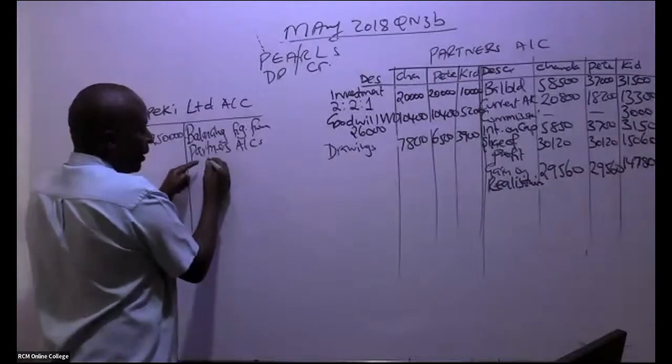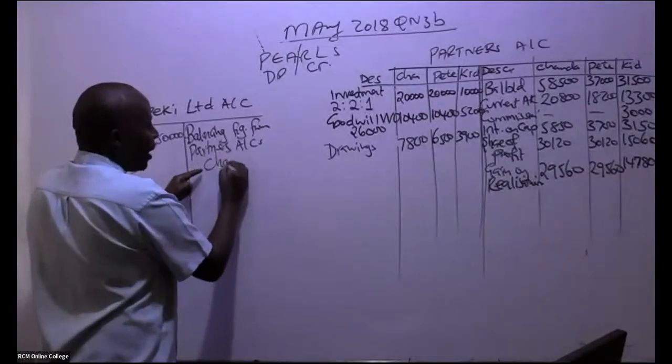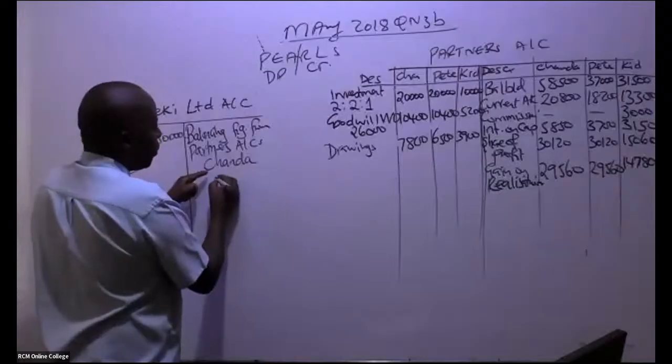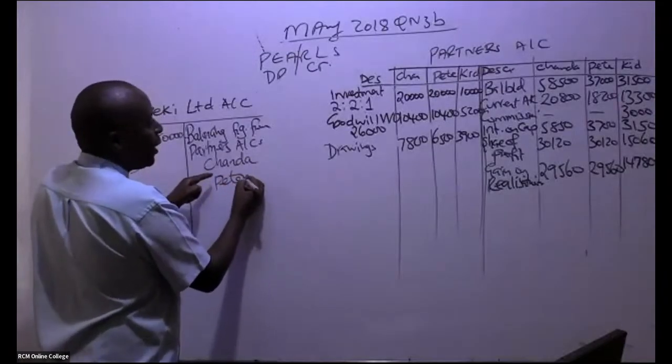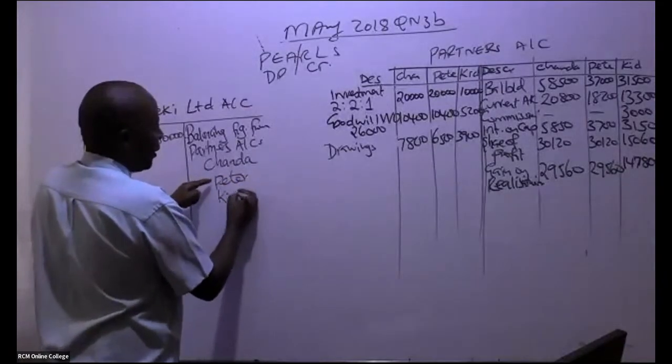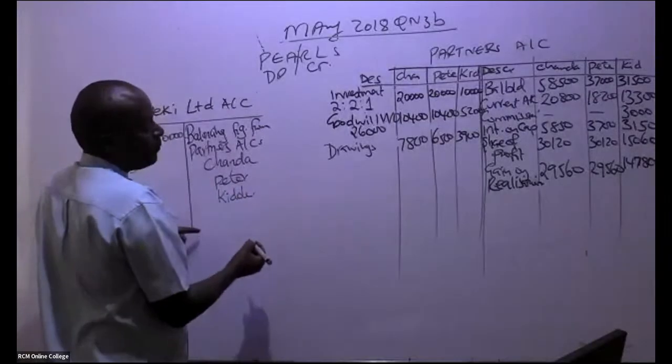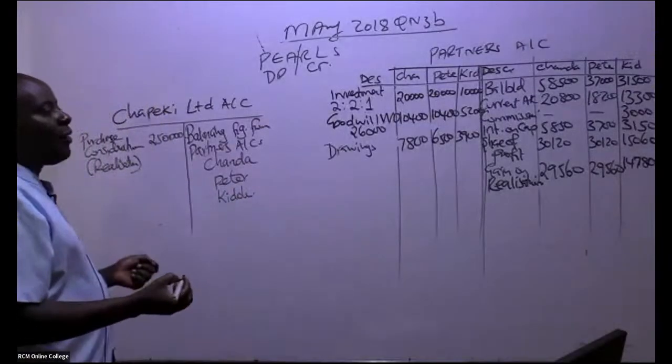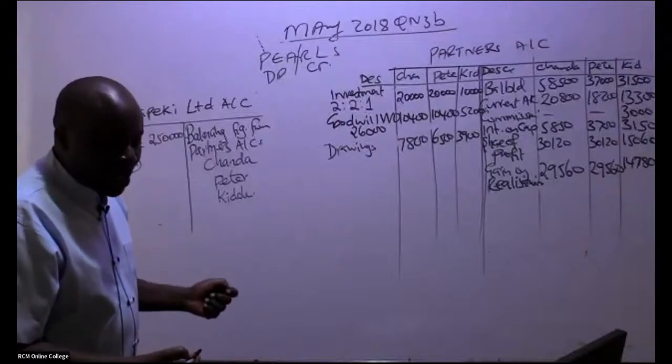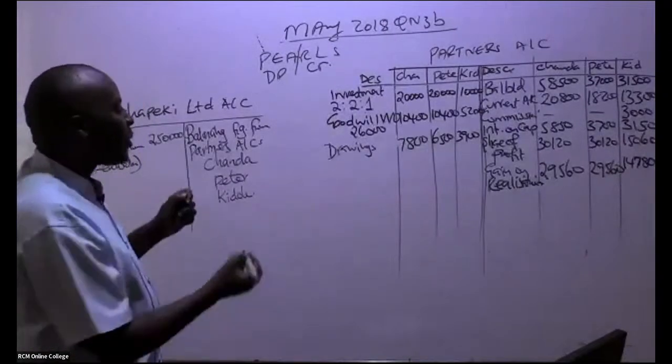You write each partner here. So we have Chanda, we have Peter, we have in this case Kidole, like that. Can you kindly come here straight away and give us purchase consideration here?